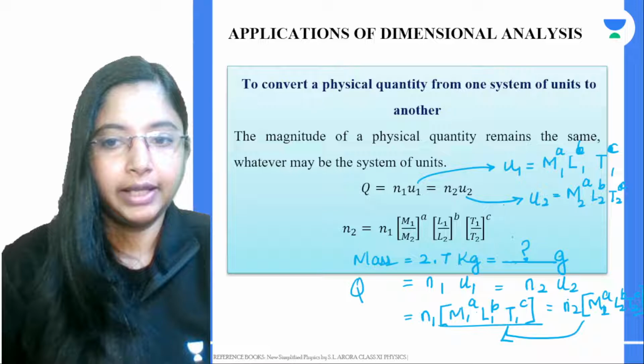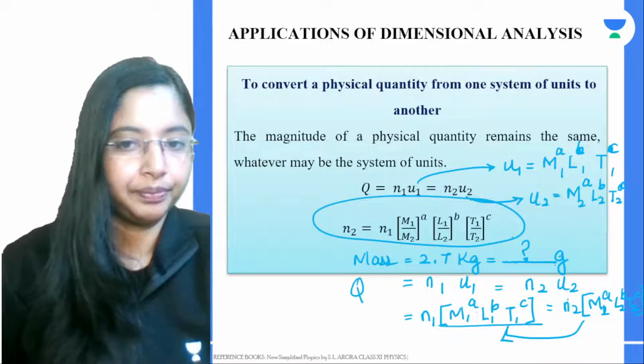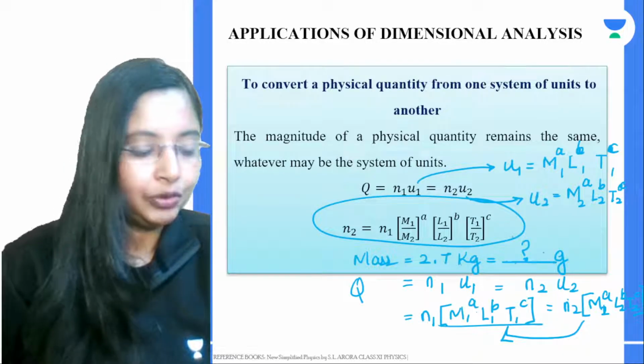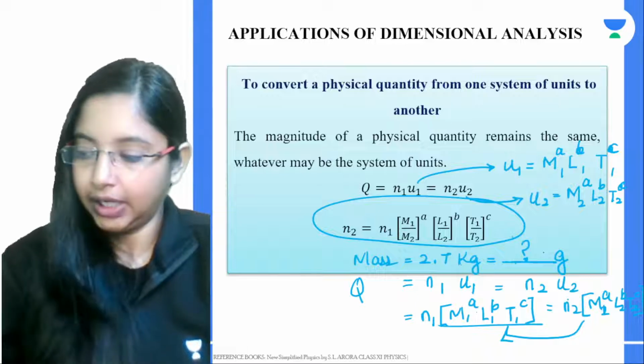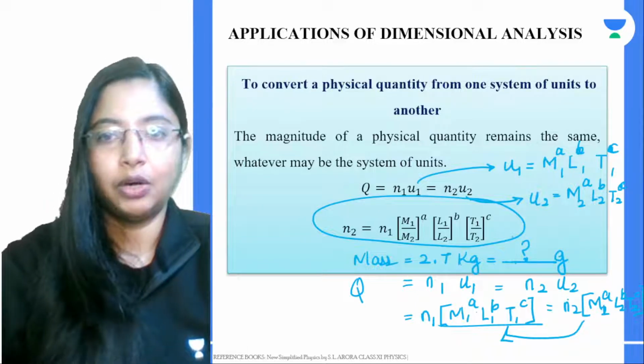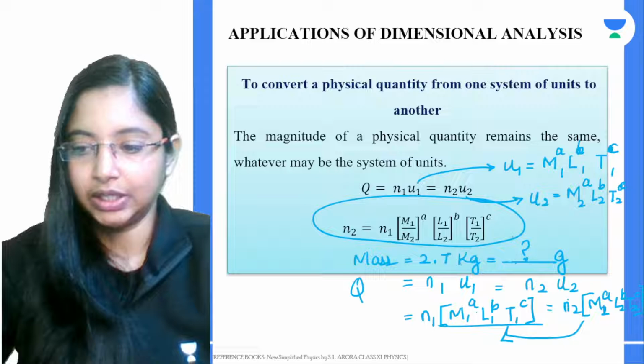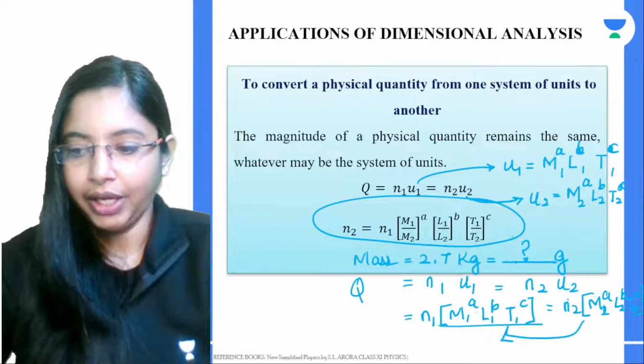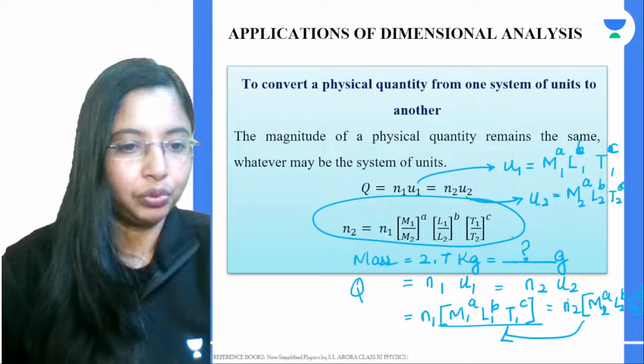Then we can express it in this form. Using this equation, we can find how to convert a system of unit from one system to another.